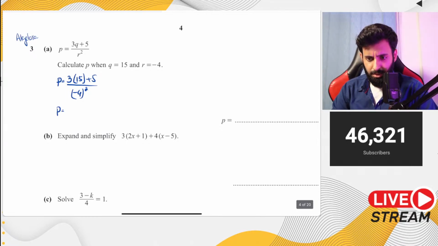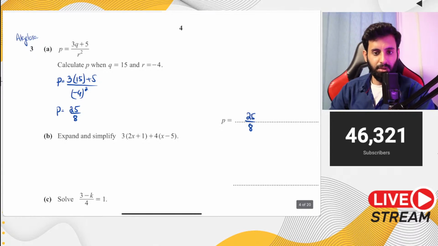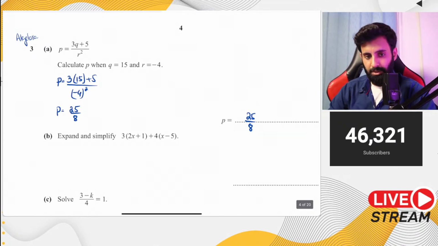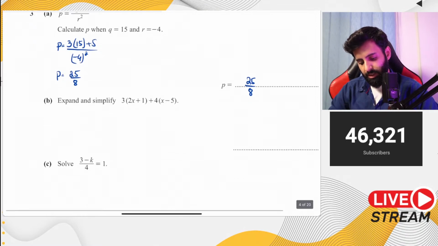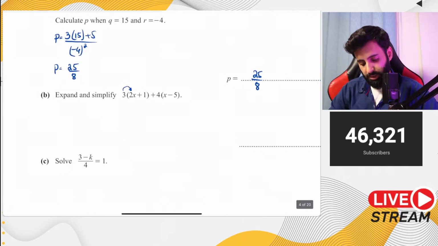Sir, what was this code? Okay, so 3171 was basically when in 2021, when the actual exam got cancelled for O-levels as well as IGCSE. So they took one combined exam for both students, O-levels as well as IGCSE. Okay, and then the syllabus code for that was 3171. Last year I did a stream where I solved that paper. So it was a really difficult paper, by the way. I would strongly suggest you guys solve it.